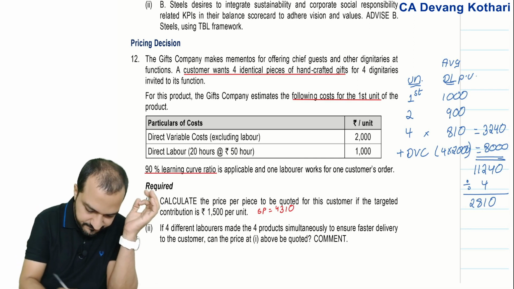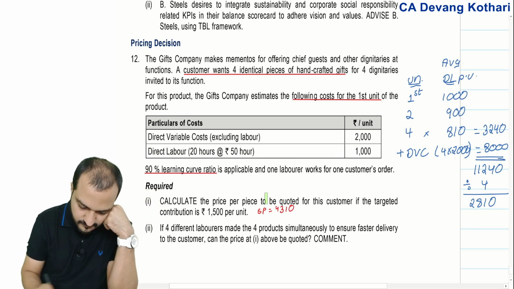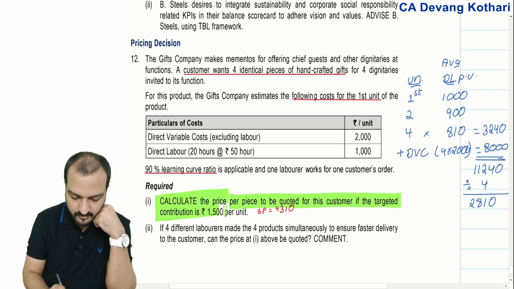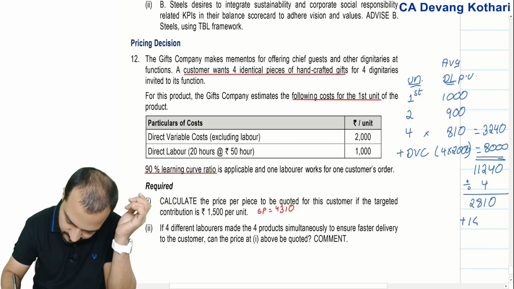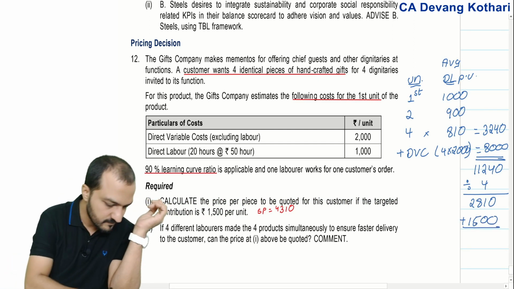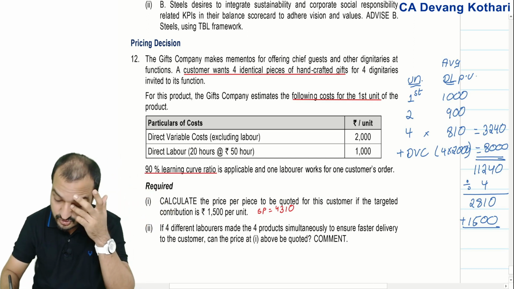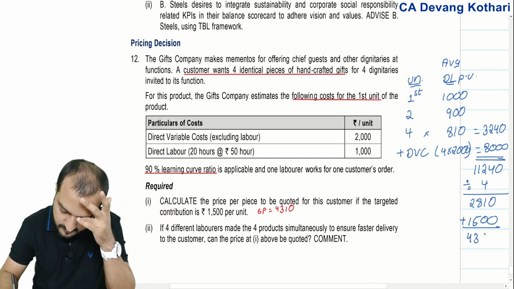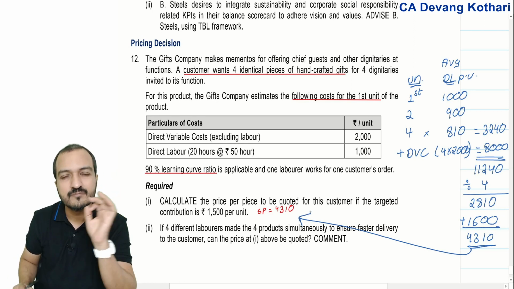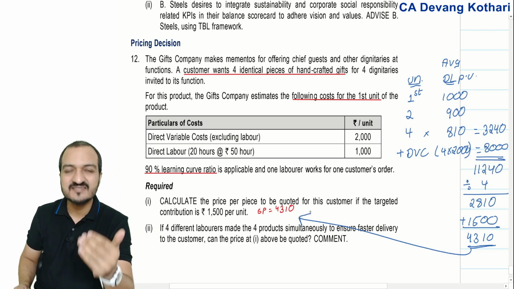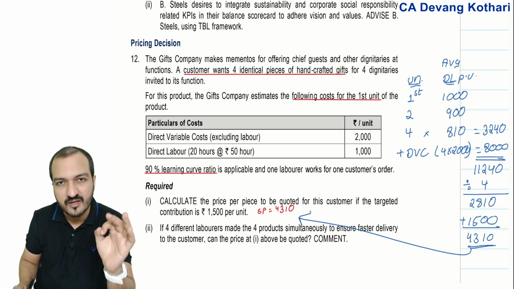Let's see further. Calculate the price per piece to be quoted for this customer if the target contribution is 1500 per unit. You want a contribution of 1500 per unit. So the selling price that you should quote is 4310. And yes, that is the answer given in your book. Direct, simple question, just a plain application of learning curve.